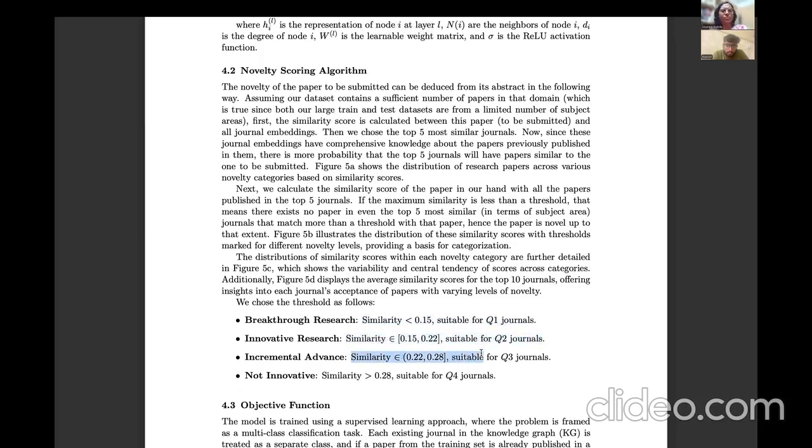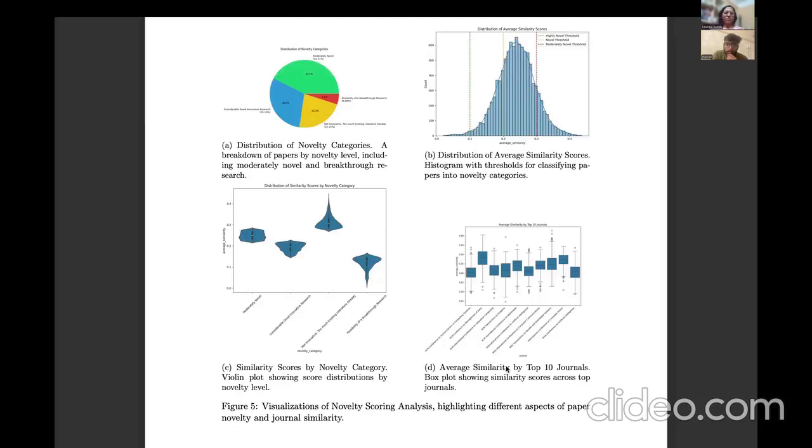Then if it is 0.22 to 0.28, then it is some incremental research, and if it is more than 0.28 similarity, then it is just not innovative, and so it is suitable for a Q4 journal. And that's how we also divided it through all the 4 quartiles: Q1, Q2, Q3, Q4 journals.